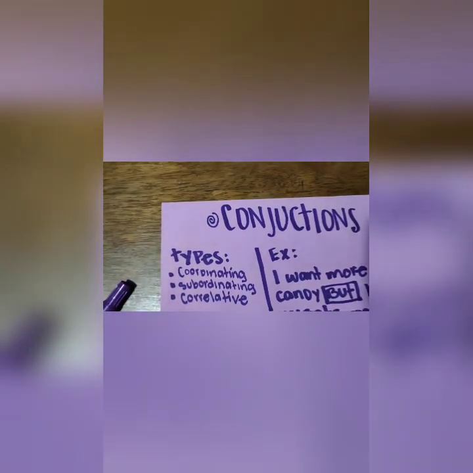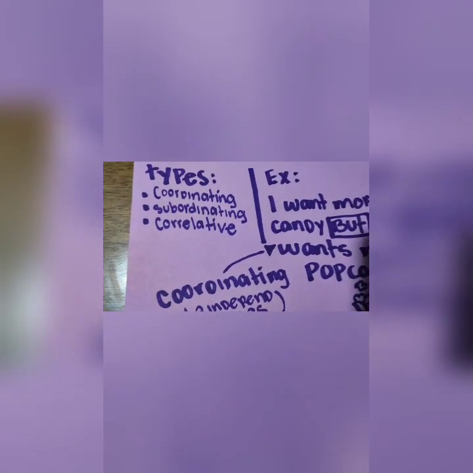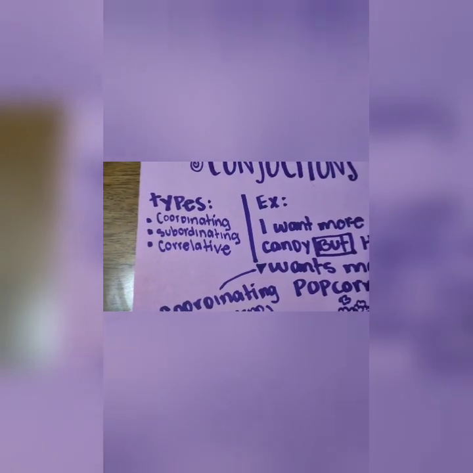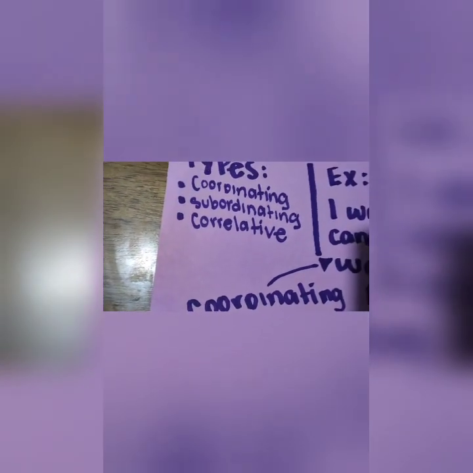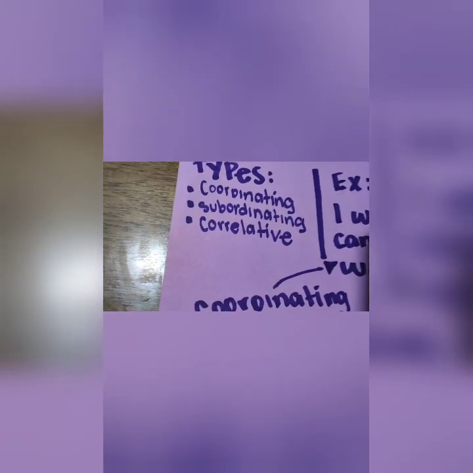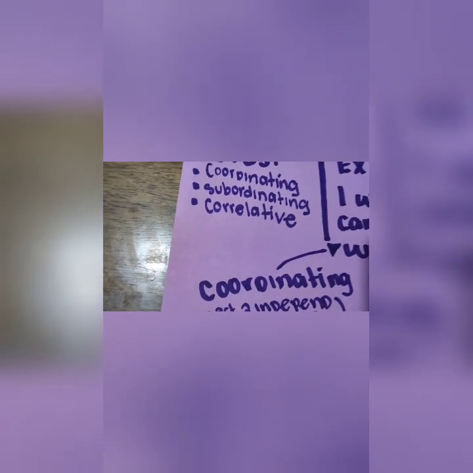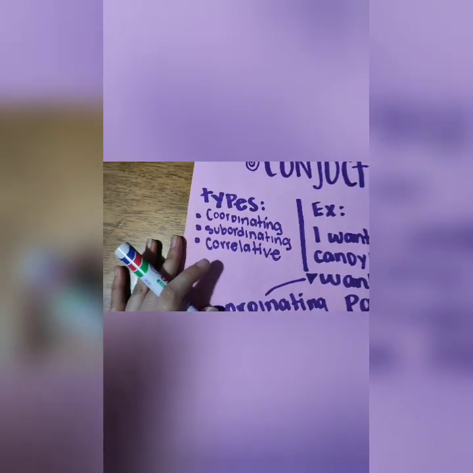And also we have subordinating. These conjunctions join dependent clauses to independent clauses, right? And finally we have correlative. These conjunctions correlate, working in pairs to join phrases or words that carry equal importance within a sentence.